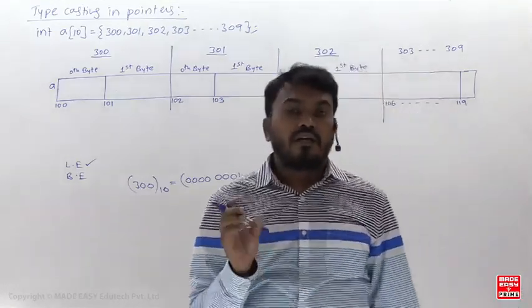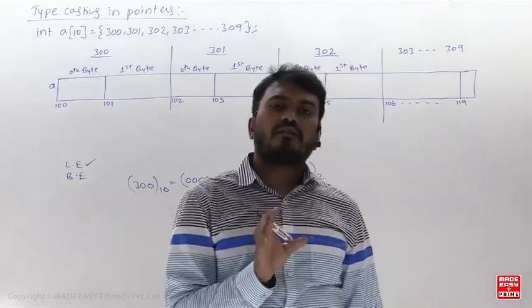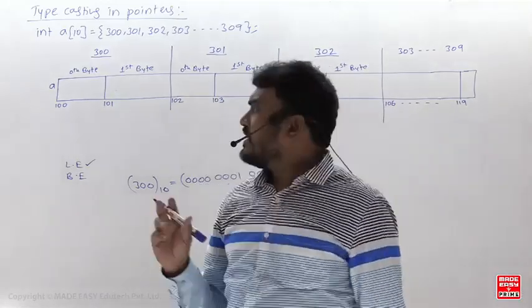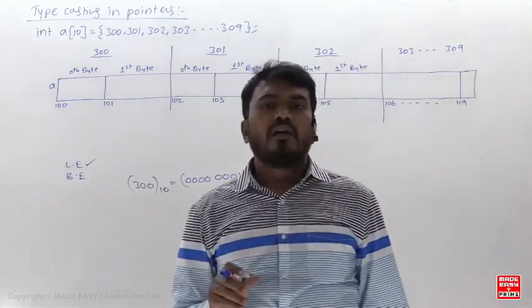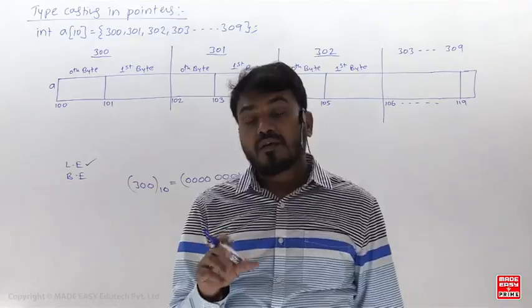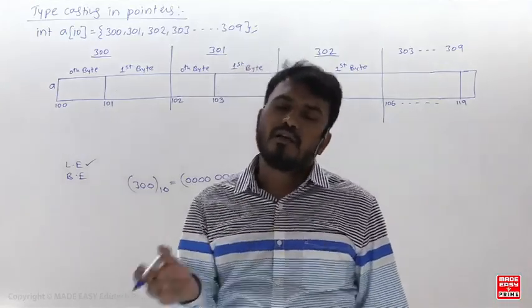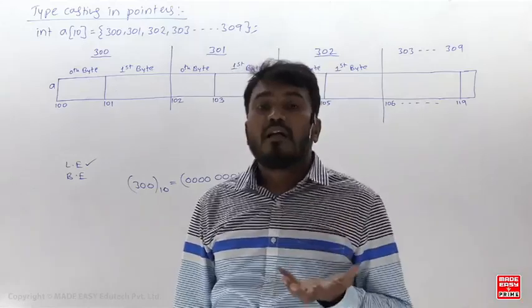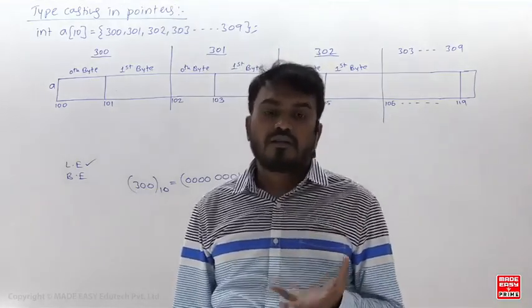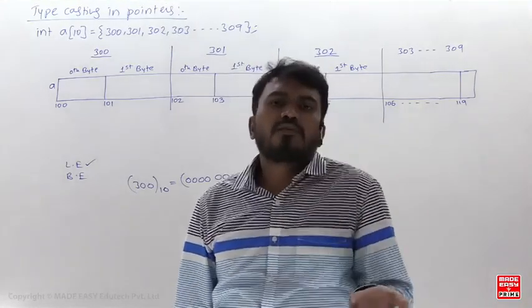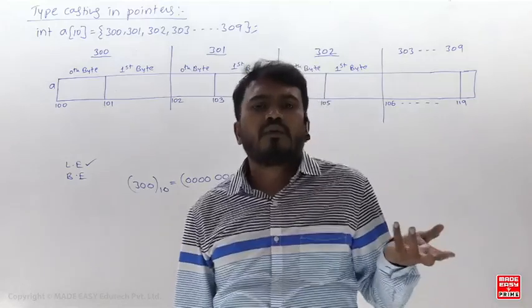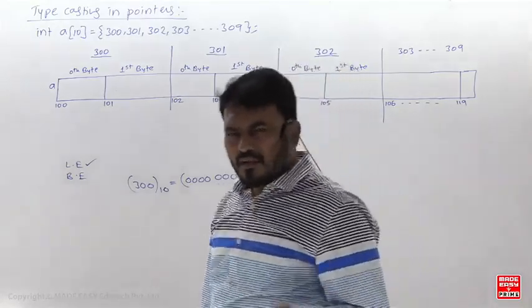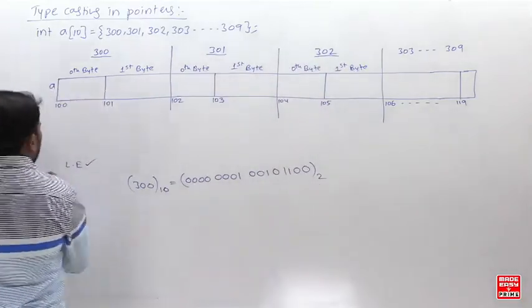You already studied this in computer organization. In the big endian concept, lower value bytes are stored in the higher address, and higher value bytes are stored in the lower address. You can follow either when you are designing computer organization or architecture; you select which type you want. Is that clear? Generally, we follow the little endian concept.